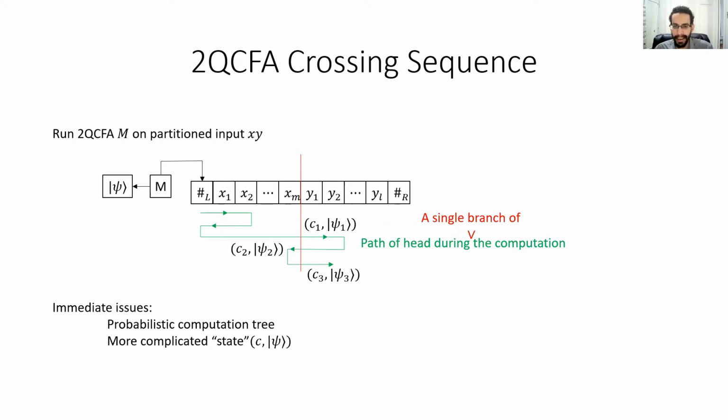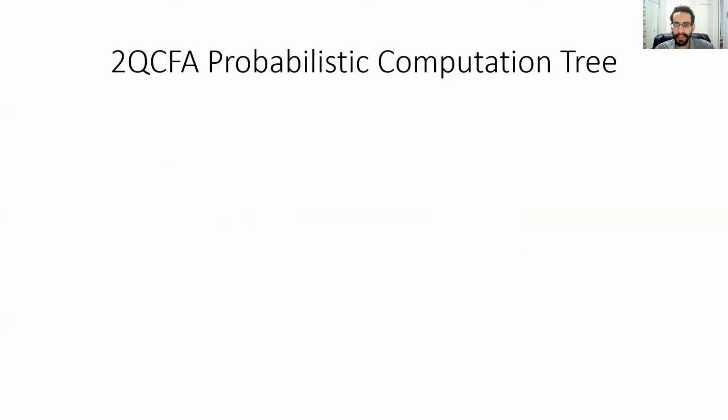And so we immediately have these two serious issues, the probabilistic computation tree and this more complicated notion of a state, which we will have to deal with in order to define a quantum analog of crossing sequences, though other issues will also arise later in the analysis. We begin by considering the structure of a 2QCFA's probabilistic computation tree.